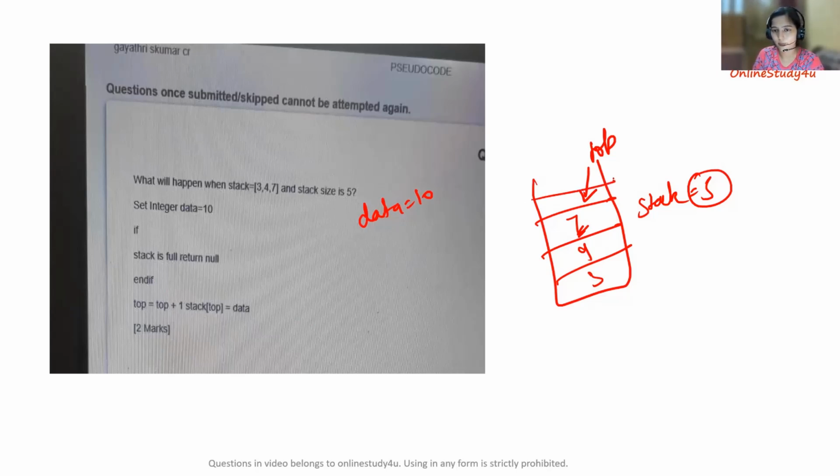So top will be pointing to this index now, and here we are putting the data, which is nothing but 10, right? So basically the option should be something like that: 10 is appended after 7. If you are having this sort of option, then yes, that will be the correct one. So the correct answer is that 10 will be appended after 7. Let's move to our next question now.